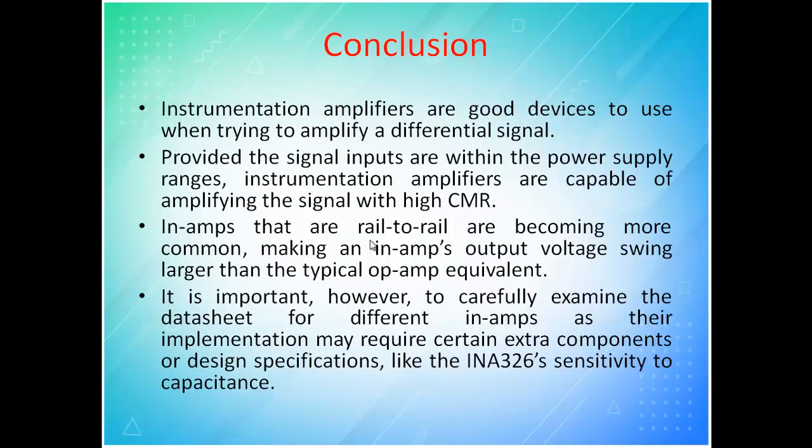Conclusion: instrumentation amplifiers are a good device to use when trying to amplify a differential signal, provided the signal inputs are within the power supply range. Instrumentation amplifiers are capable of amplifying the signal with high CMRR. Rail-to-rail instrumentation amplifiers are becoming more common, making the output voltage swing larger than the typical op-amp equivalent. It is important, however, to carefully examine the data sheet of different instrumentation amplifiers, as their implementation may require certain extra components and design specifications.